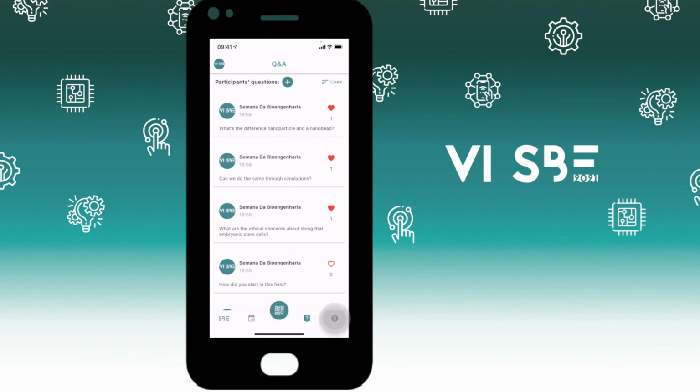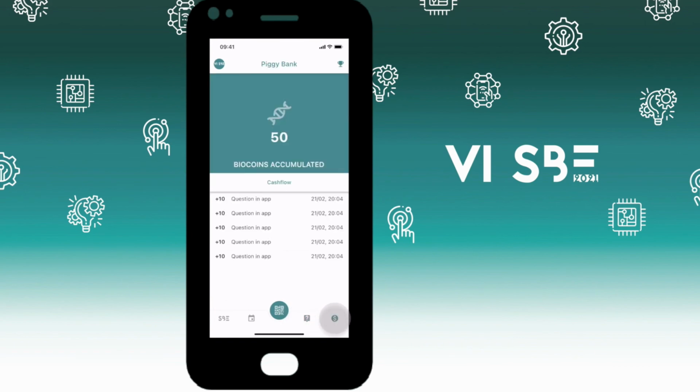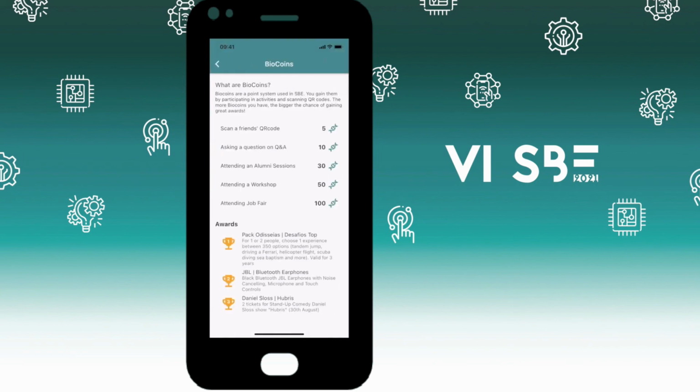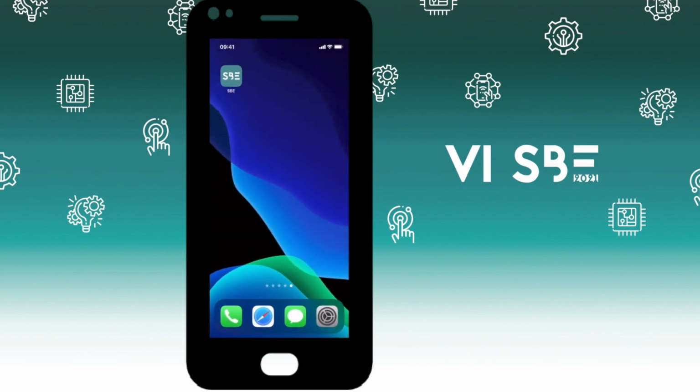Last but not least, we arrive at the Piggy Bank. You'll gain BioCoins as you participate in activities, ask questions, and scan QR codes. At the end, the 3 people with more BioCoins will have the chance to win incredible awards. So do not miss anything.